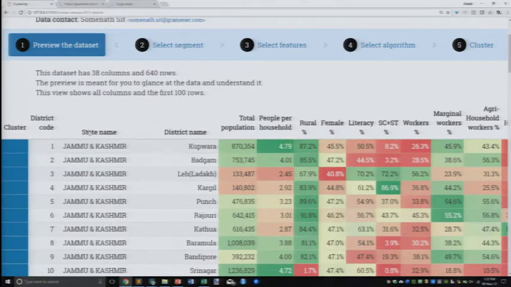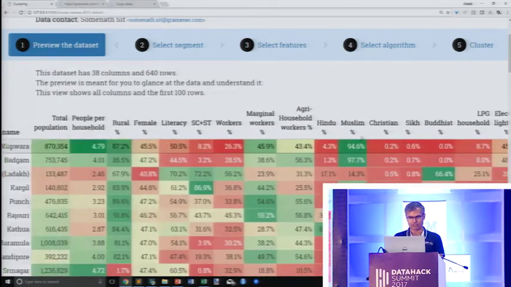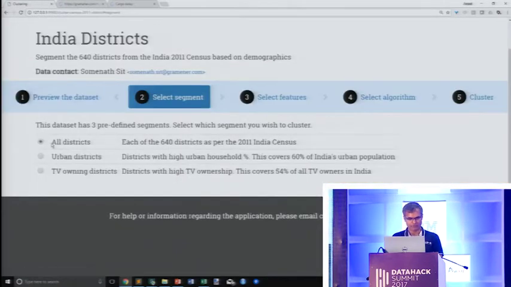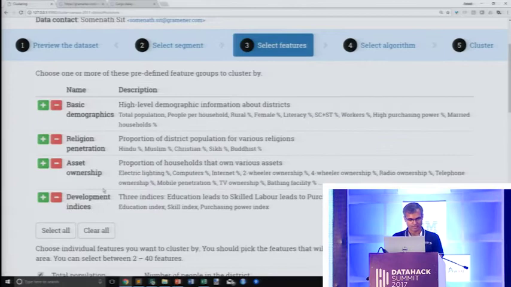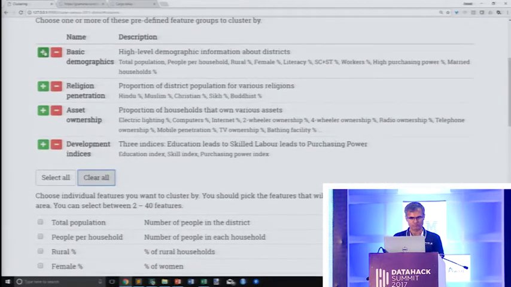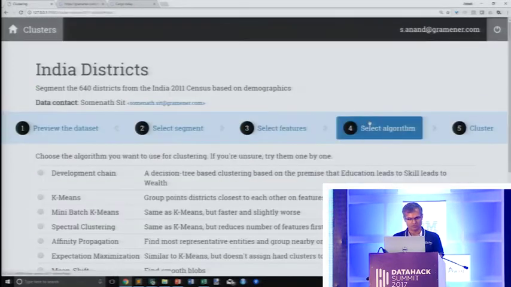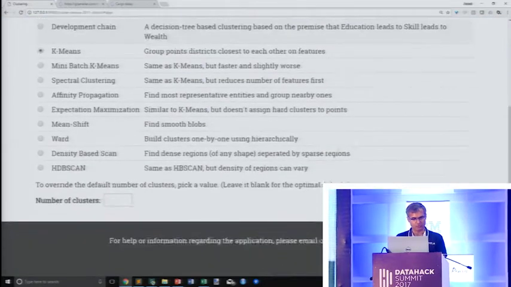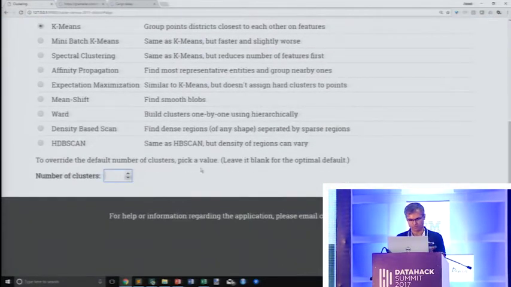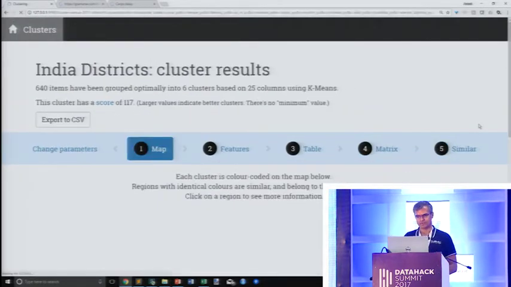Same data. I have the district codes, the names, etc., the same characteristics that you saw earlier. I'm going to pick all of the districts and I'm going to choose a series of columns. Let's just say I'm going to choose pretty much all of the column categories. And across these use again k-means, in which I'm going to partition it into, let's say, 6 clusters, just to make it a little more complex, and say go ahead and apply the clustering.